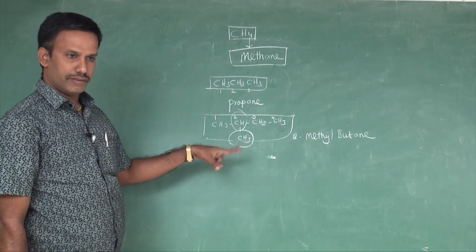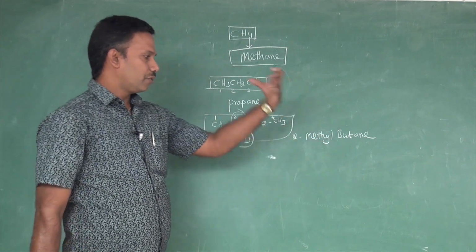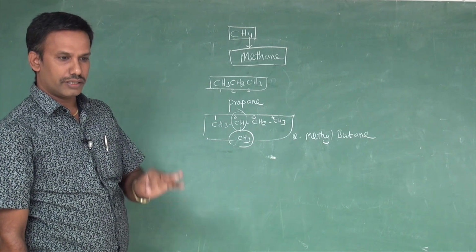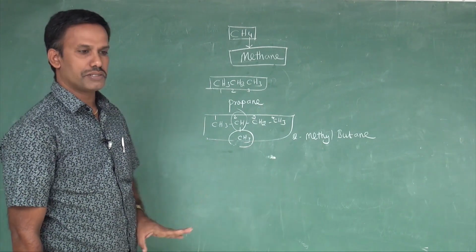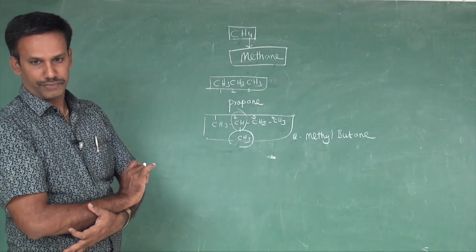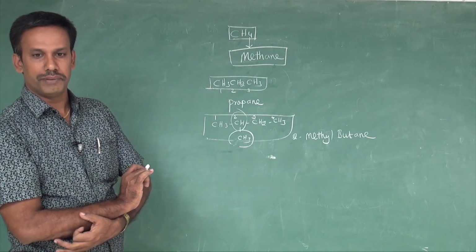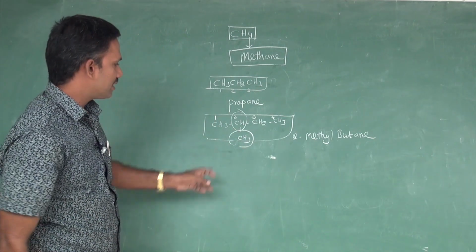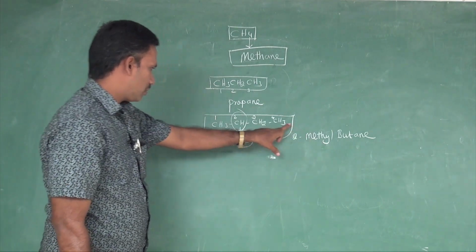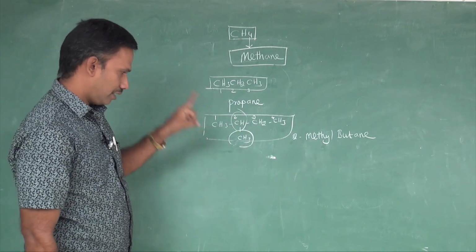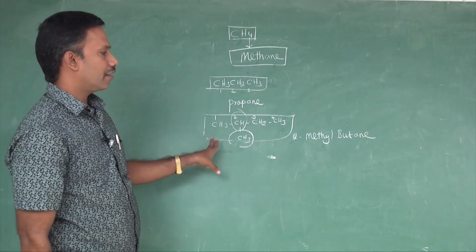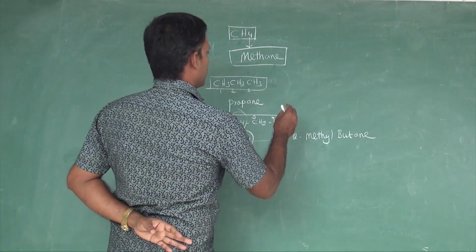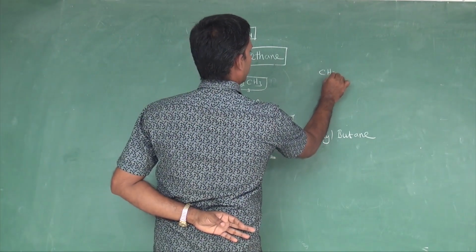Branching groups are all combined as the prefix, and you should write it before the root word, that is methyl. In the prefix you need to be careful that the location of the prefix or the location of the functional group should be mentioned properly. Then only you will get the correct IUPAC name. So here the substituent is present at the second place. What is the substituent? Methyl. So 2 methyl, total number of carbons 4, but, it is an alkane, so ANE, 2 methyl butane. With more examples, you will be clear enough on the alkanes.